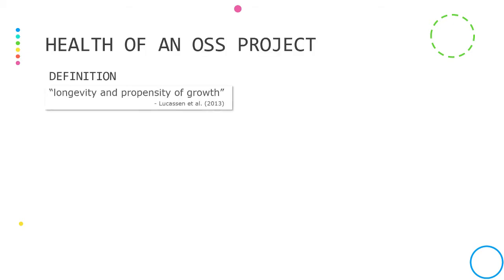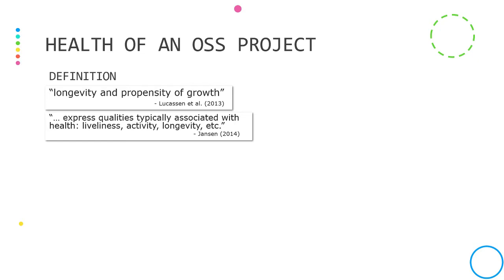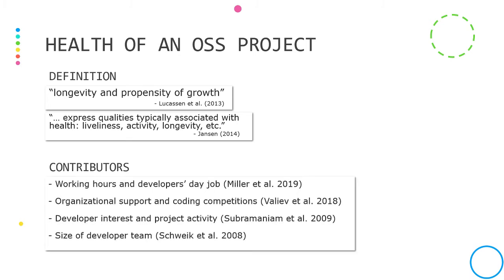Health of an open source software project is perceived as how likely it is that a project will become a success and won't end up being abandoned midway. Researchers that have studied this phenomenon have found that working hours, organizational support, and the developer team size and interest all contribute to the success or failure of an open source project.